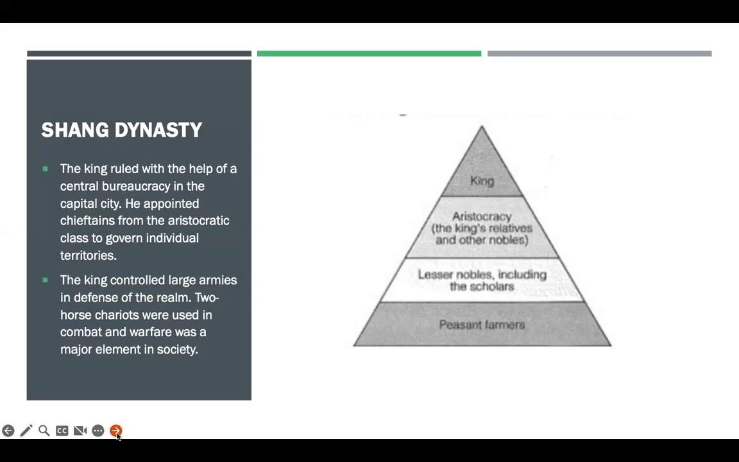Now, remember that the people who are in the hierarchy represent what was important to the society, and you're going to see that very clearly as I go through several different societies. This is the one for the Shang dynasty, right? So the king obviously was at the top.